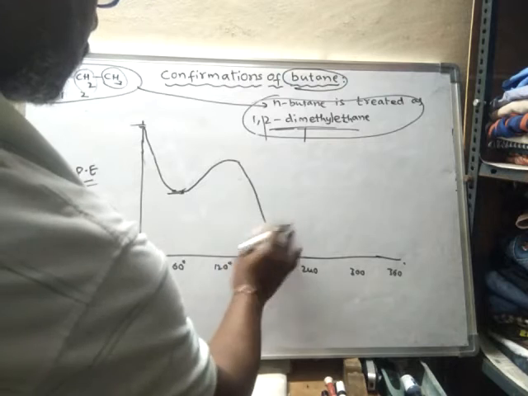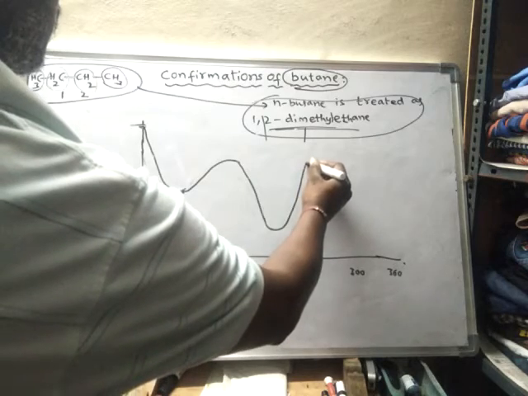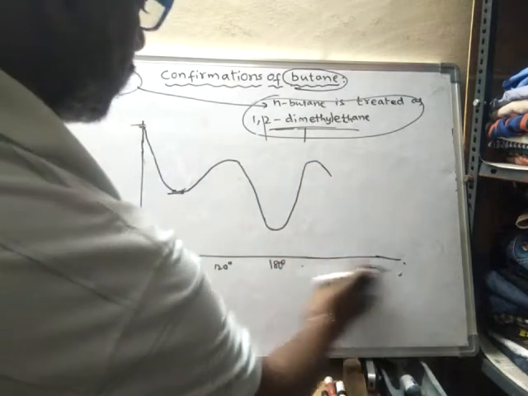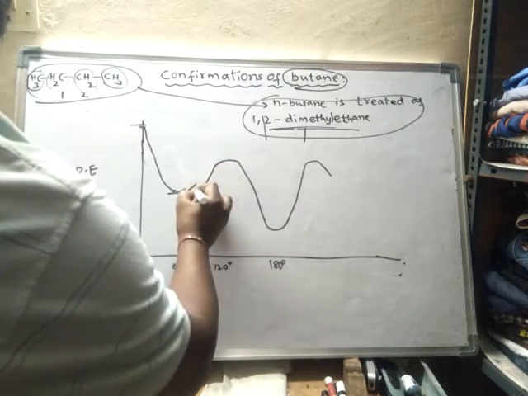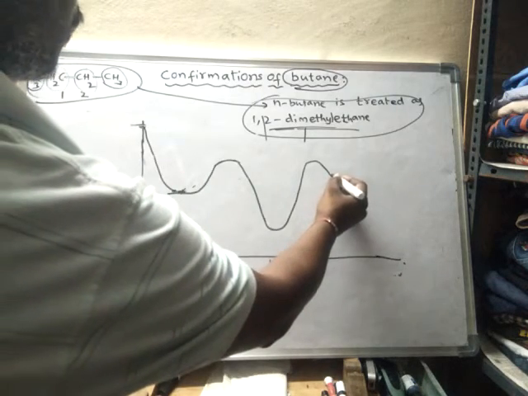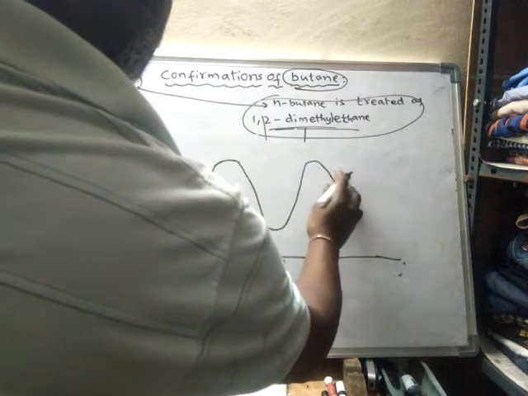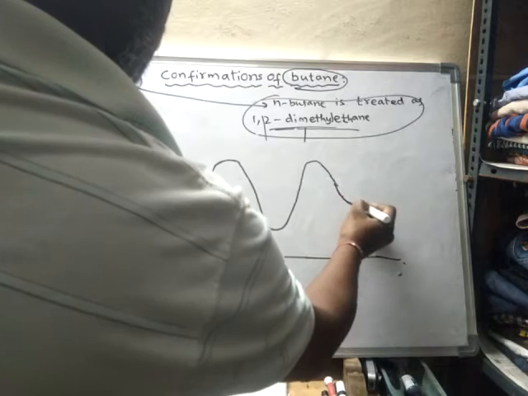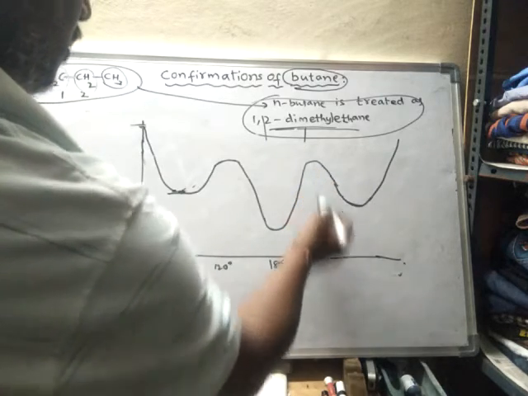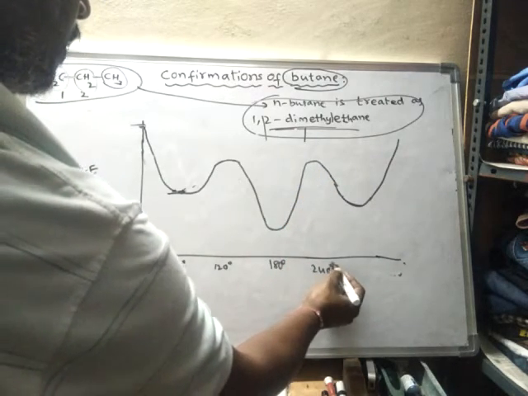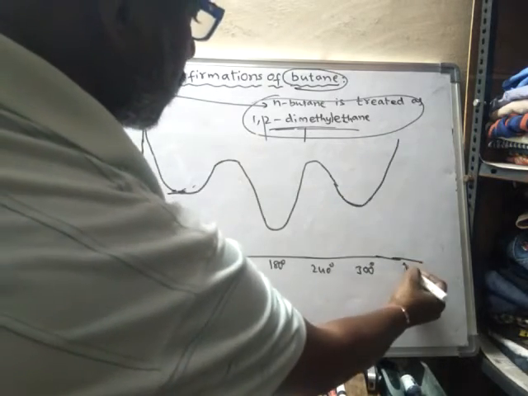At 180 degrees you'll get the least energy conformation, and after that at 120 and at 240 you will get another conformation. So like this, 180 here, 240 degrees here, 300 degrees, and here 360 degrees.